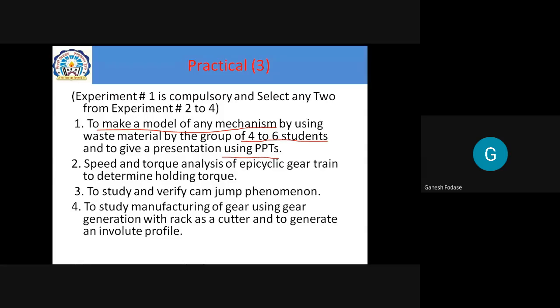And of course, you must be able to present at the end. Then the second one is speed and torque analysis of epicyclic gear train. As I told you, epicyclic gear train is now widely used. Hence, this syllabus is good actually. They are focusing on recent trends.